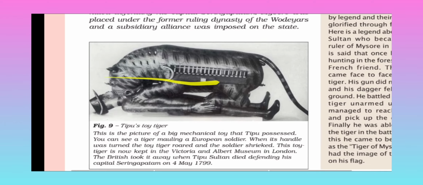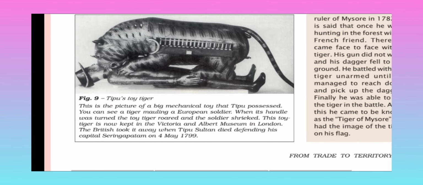It is given here also. Another image is Tipu's toy tiger. This is the picture of a big mechanical toy that Tipu possessed. You can see a tiger mauling a European soldier. When its handle was turned, the toy tiger roared and the soldiers shrieked. Okay, when the handle is turned, the soldiers shriek and automatically go into its mouth, and the tiger roars.